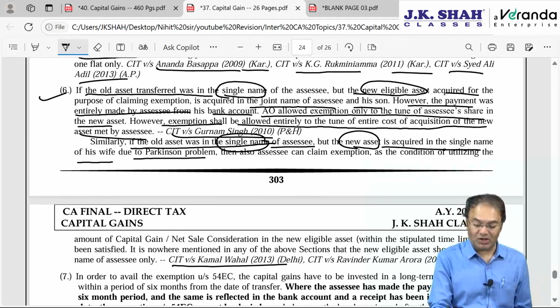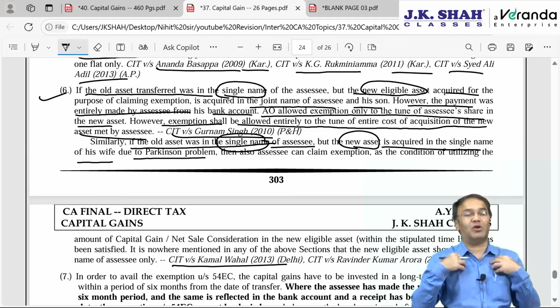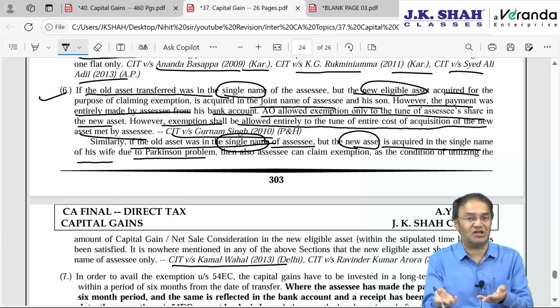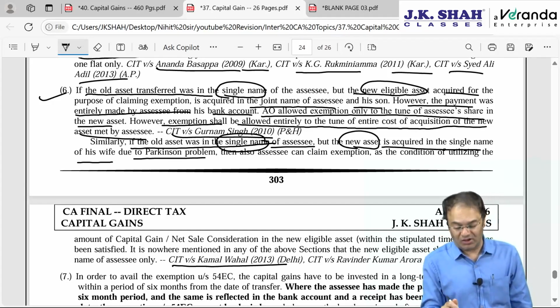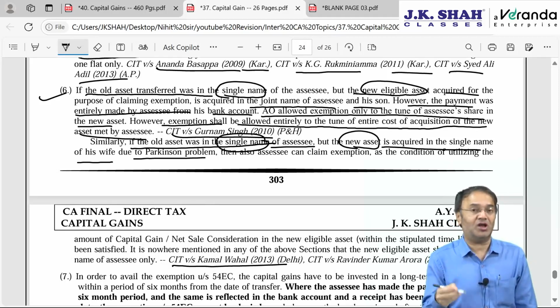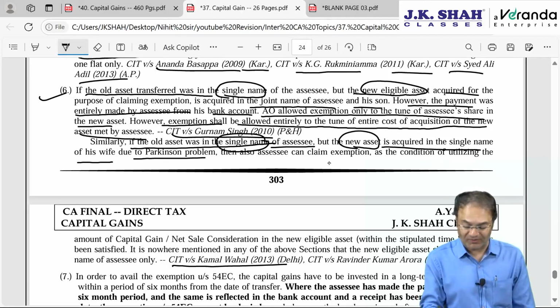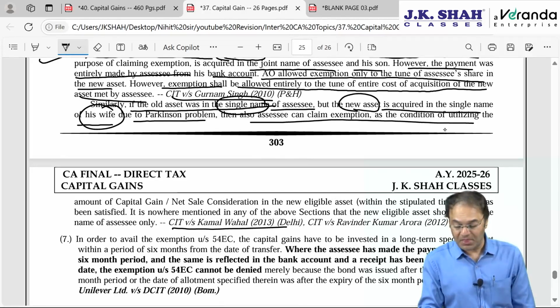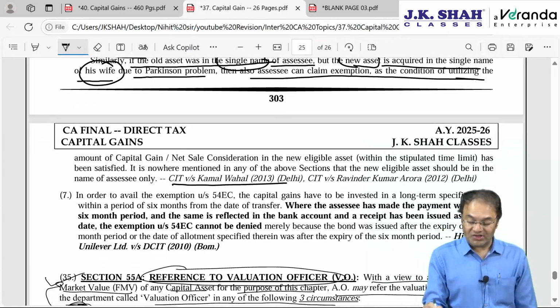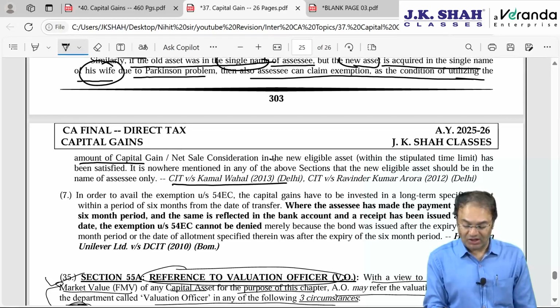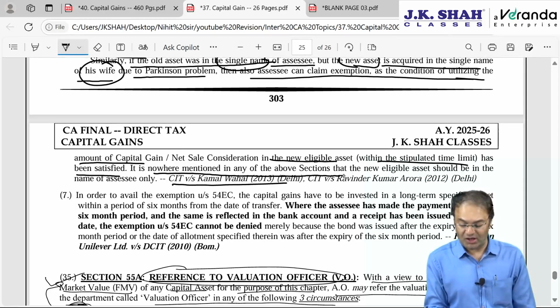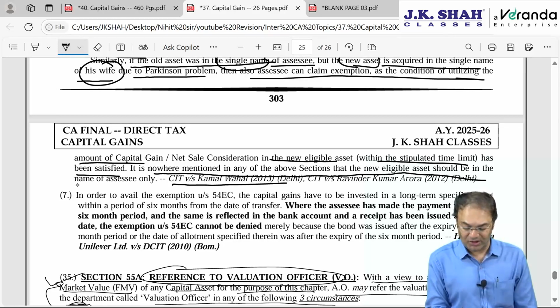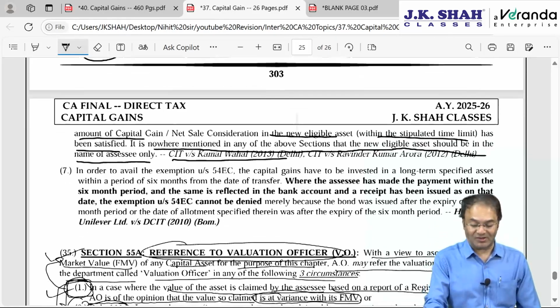Earlier situation, what happened? Gurnam Singh, assessee, sold personal property, acquired new property in his own name and son's name combined together, joint name. Now here what is happening? Assessee sold his property, acquired new property in the name of some other person, in the name of his wife, because he was having Parkinson problem. Then also assessee can claim exemption as the condition of utilizing capital gain in a new asset within stipulated time has been satisfied. It is nowhere mentioned in the above sections that the new eligible asset should be in the name of assessee only, it could be in the name of somebody else also.